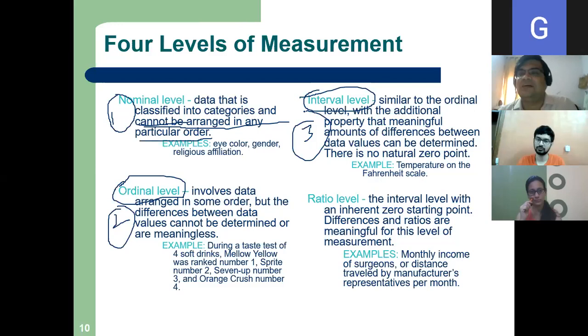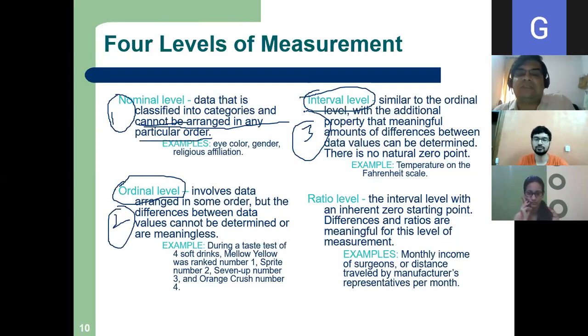Does size 0 mean no size? No, sir, there is some size. Similarly, temperature 0 is not an absolute 0. Absolute 0 will come in the ratio scale.